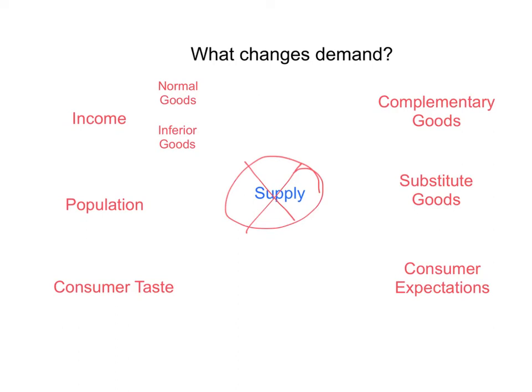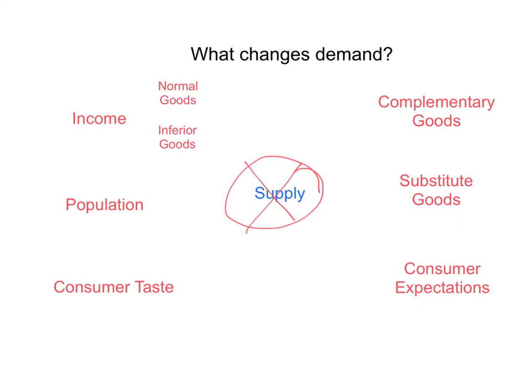Now, I want you to notice something very important. All of these things, income, population, consumer taste, price of complementary goods, substitute good prices, and consumer expectations, these things can change demand, but a change in supply will not change demand. Just because more or less of it is being produced will not change demand. Now, that sounds counterintuitive to most people at first, but really when you think about it, it makes a lot of sense. The fact that producers are producing more or producing less doesn't change your willingness or ability to buy a product.